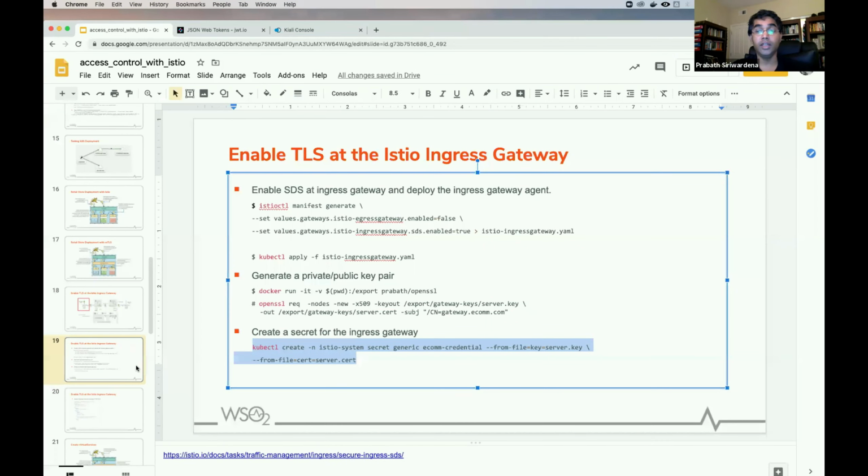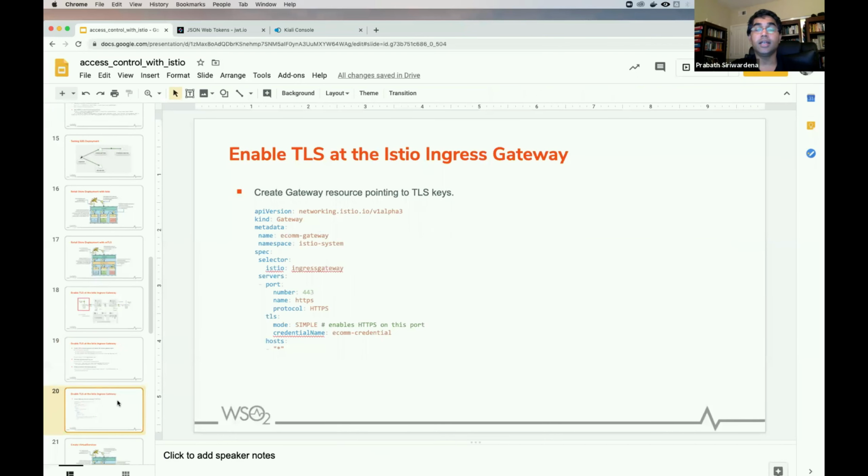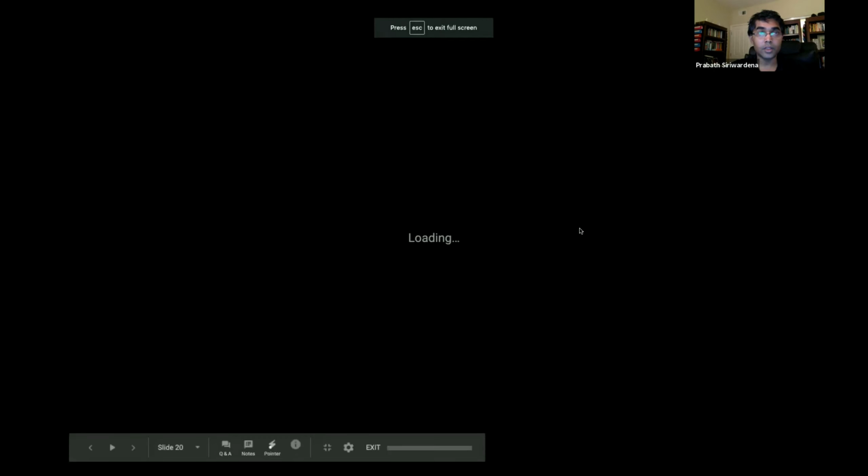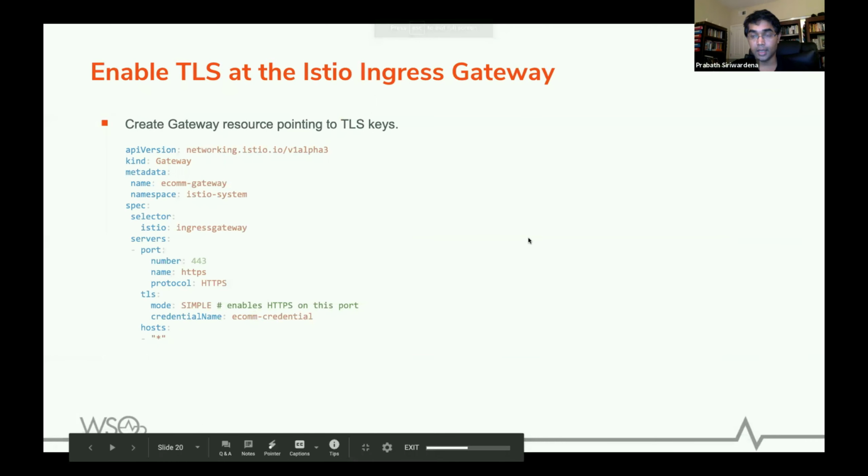Next, we need to instruct the Istio Ingress Gateway to use these credentials to enforce TLS traffic for any request coming to our microservice, right? To do that, we need to use a gateway resource. So this is a gateway resource which instructs the Istio Ingress Gateway to use these credentials.